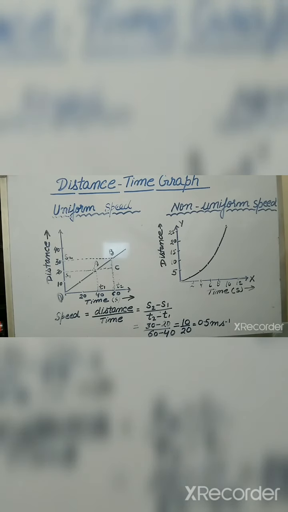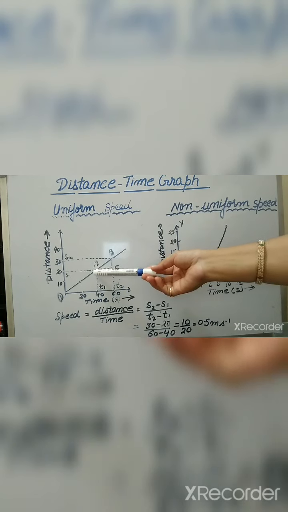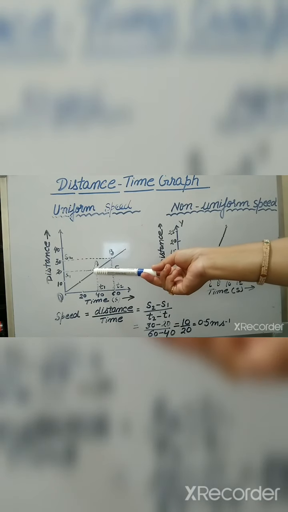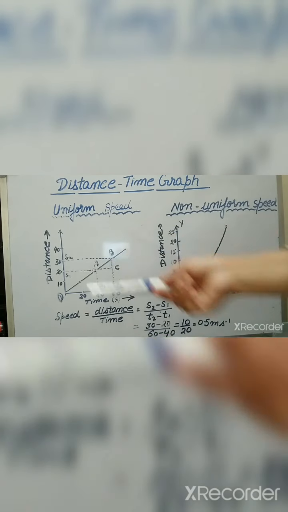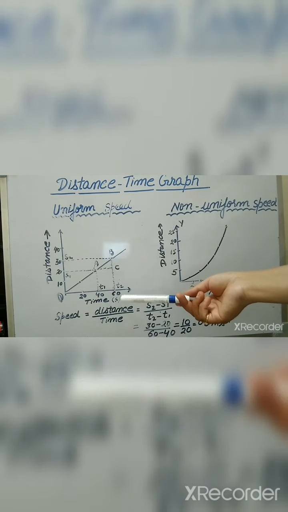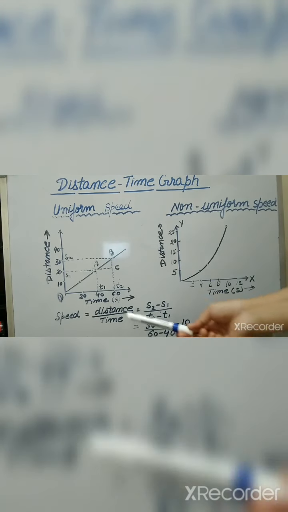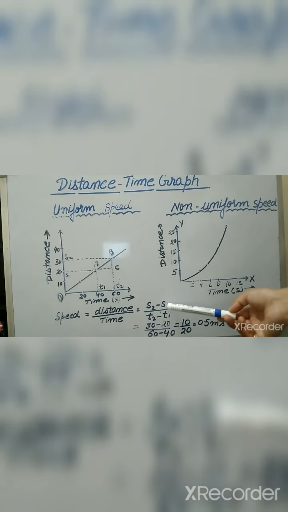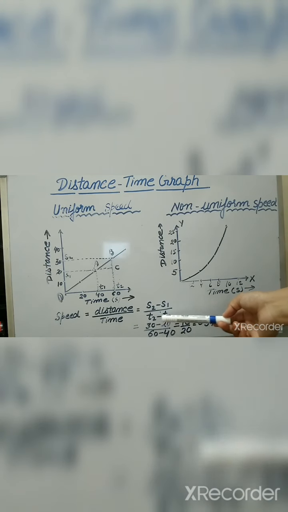We know that the formula of speed equals distance upon time. The distance moving from A to B will be s2 minus s1, and the time will be t2 minus t1. So according to the formula, we put s2 minus s1 as the distance, and time is t2 minus t1.